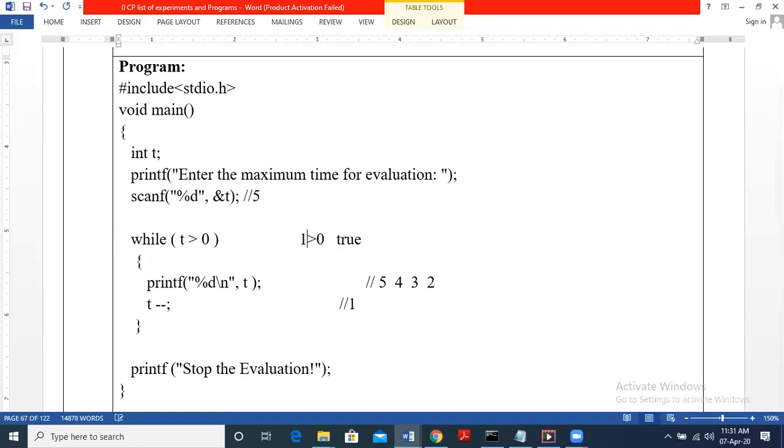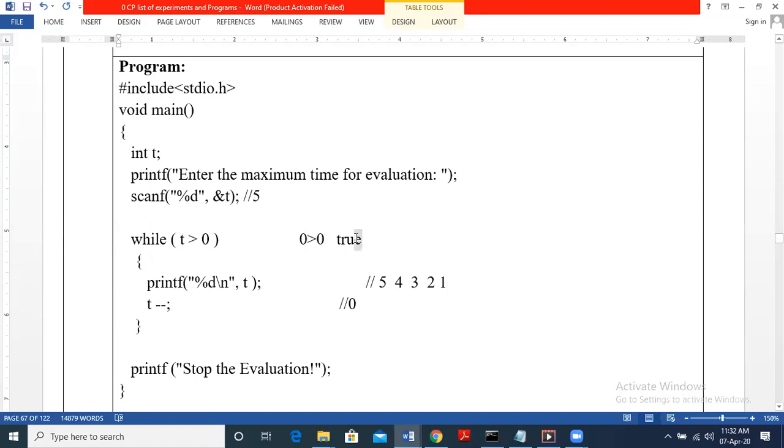So check now 1 greater than 0. Yes, it is true. So what we do is print T. T is nothing but 1. Right? So now we have next updation T minus minus. So T is 1, 1 minus 1, T becomes 0. Okay. So next when we check for condition, the condition says T, that is 0, check if it is greater than 0.